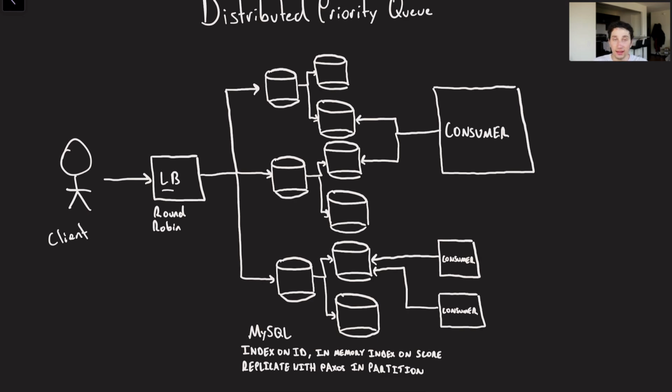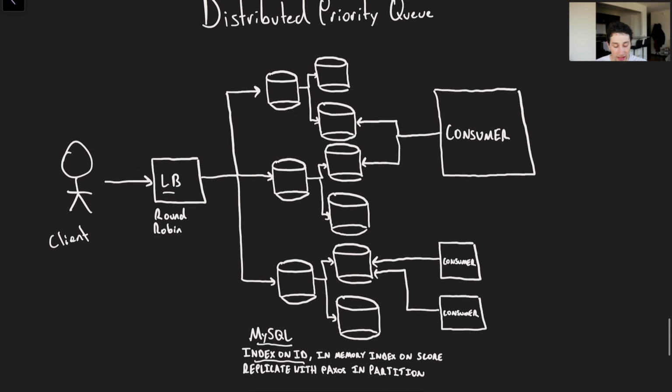Then over here, basically the priority queue itself will be held on a MySQL database. So effectively, we're just inserting in primary key order, like right into a log, ideally O(1) inserts onto disk, and then separately maintaining this derived data structure of a heap over in memory. So in memory, we're basically going to be indexing on the priority score. And then of course, within our partition, like I mentioned, we're going to be doing some replication with Paxos or Raft or any other consensus algorithm.